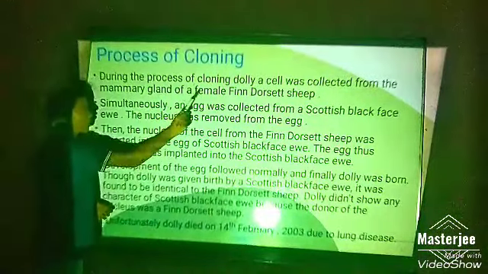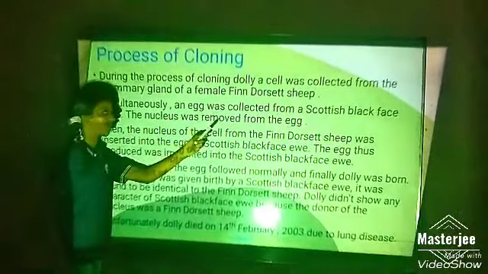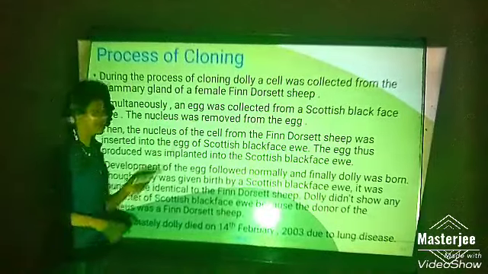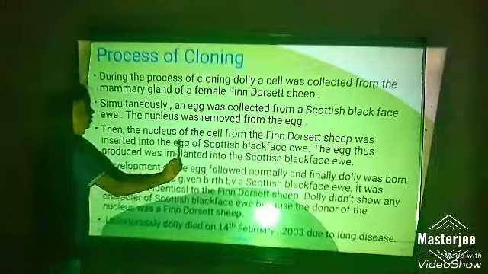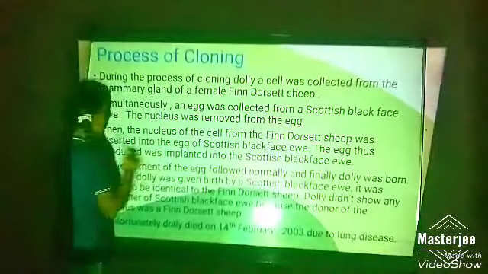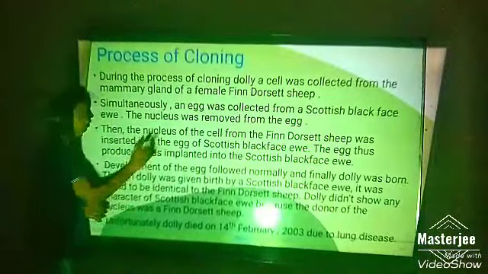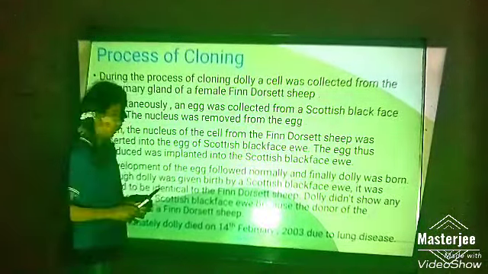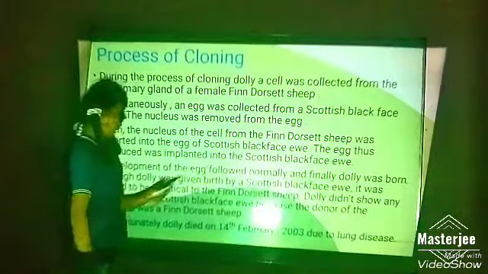During the process of cloning Dolly, a cell was collected from the mammary gland of a female Finn Dorset sheep. Simultaneously, an egg was collected from a Scottish Blackface sheep. Then the nucleus of the cell from the Finn Dorset sheep was inserted into the egg of the Scottish Blackface sheep. The egg thus produced was implanted into the Scottish Blackface sheep. Development of the egg followed normally and finally Dolly was born.